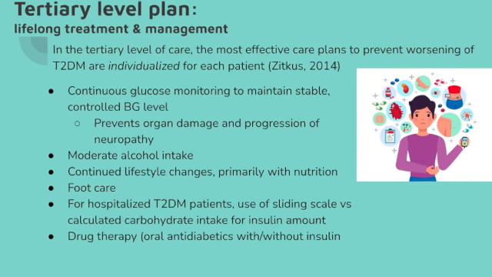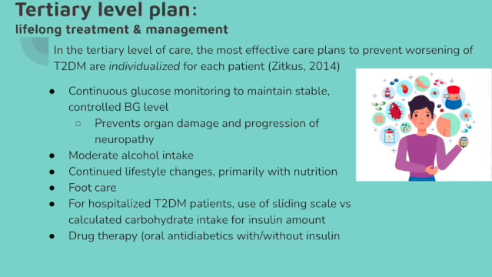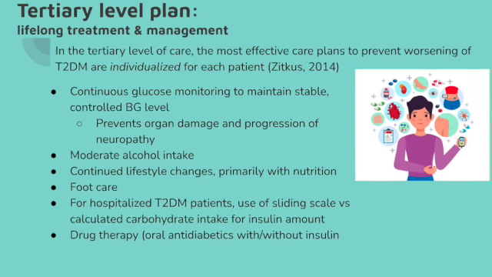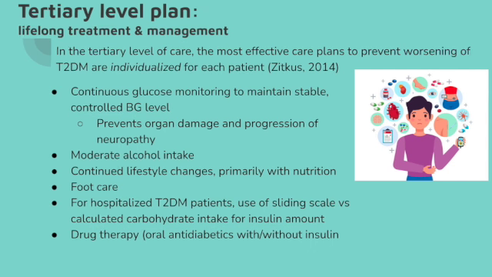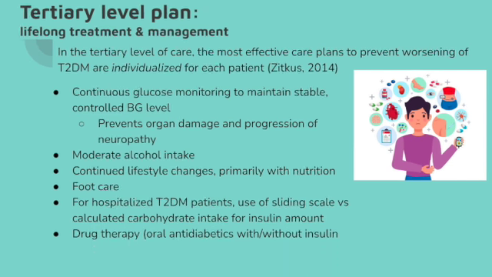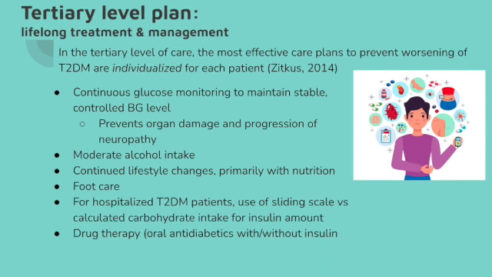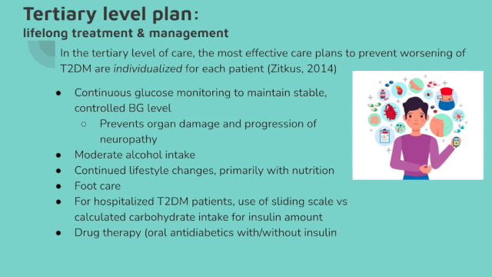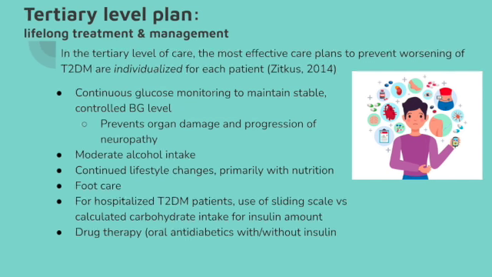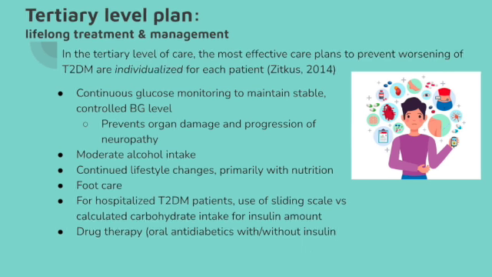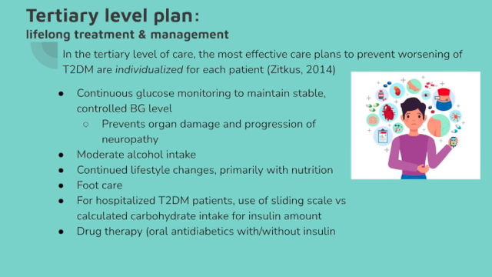When we have patients that are hospitalized who are type 2 diabetics, research is showing that we should actually move away from the sliding scale insulin dosing. This is where we decide how much insulin they should get based on their preprandial or postprandial blood glucose levels. Instead, they're recommending that we dose out insulin based on the number of carbohydrates they will be ingesting in their meal. This could be something that we see changed in hospital care in the future, so be sure to keep your eye on this.